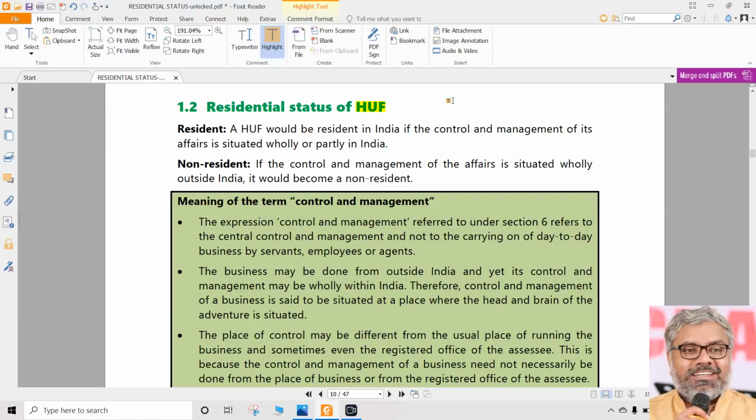But now the situation of others is a little different. This is a little bit judgmental, because there is no computation involved here. Rather, determination is what we have to do. We just need to identify a particular situation. So fact and situation need not be the same. Somebody stayed in India for 182 days, that is a fact. Now what we are talking about, this word itself will tell us. Control and management is not a fact all the time. There is nothing that you can say with 100% proof that yes, there is control and management. It is a situation that need not be backed by evidence all the time.